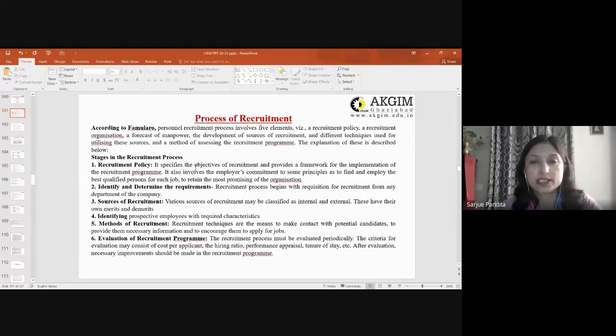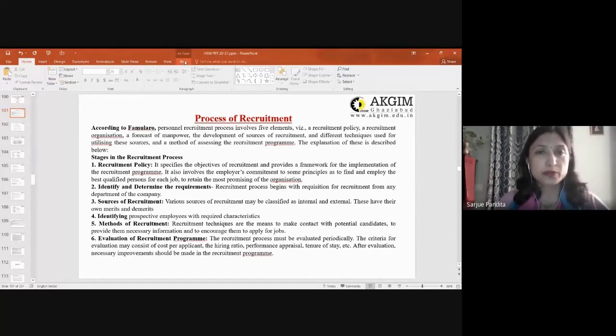Every organization, when we talk about recruitment policy, must have a recruitment policy in place, so that whenever the recruiter recruits people, he should have some background against which he is going to recruit.